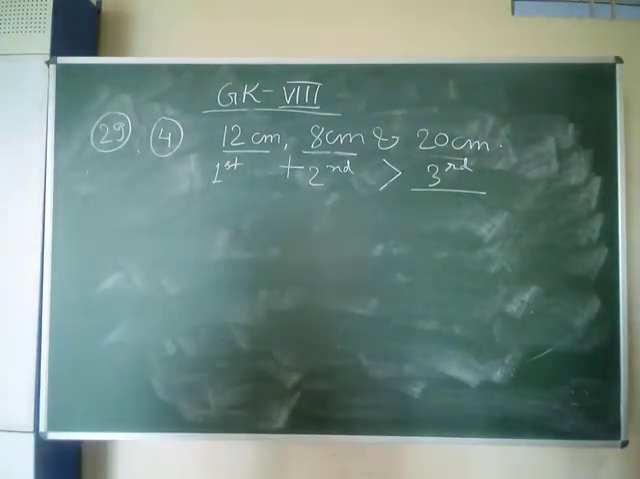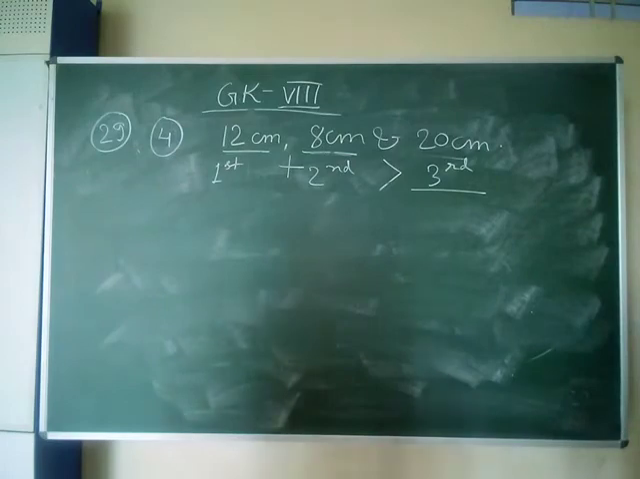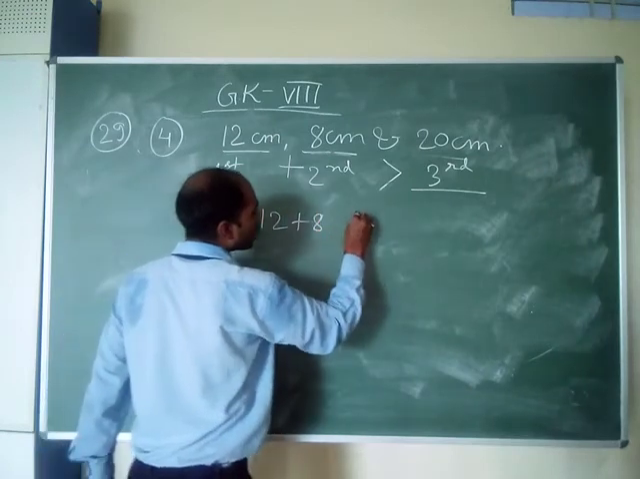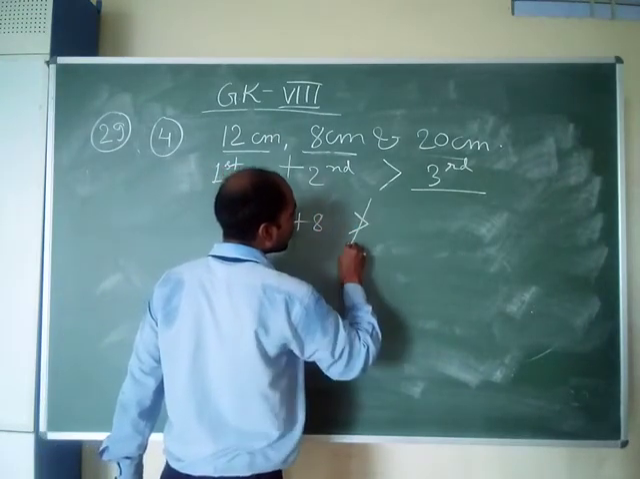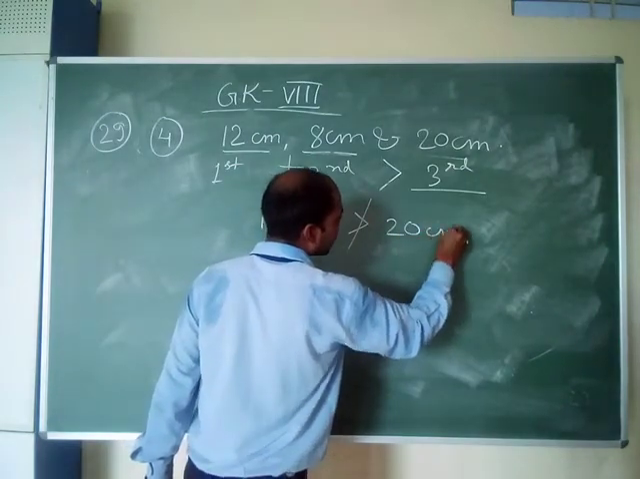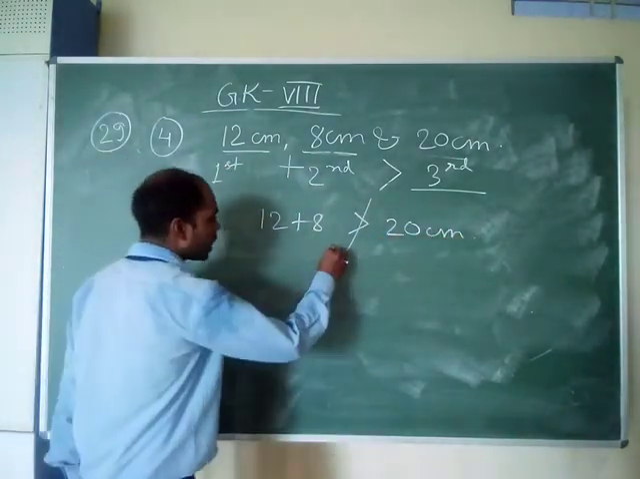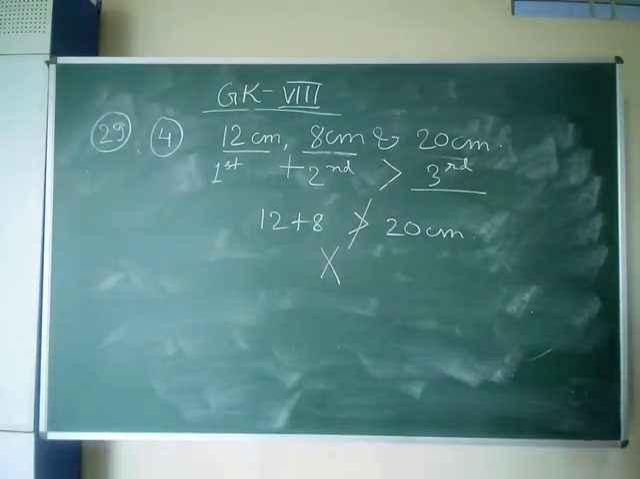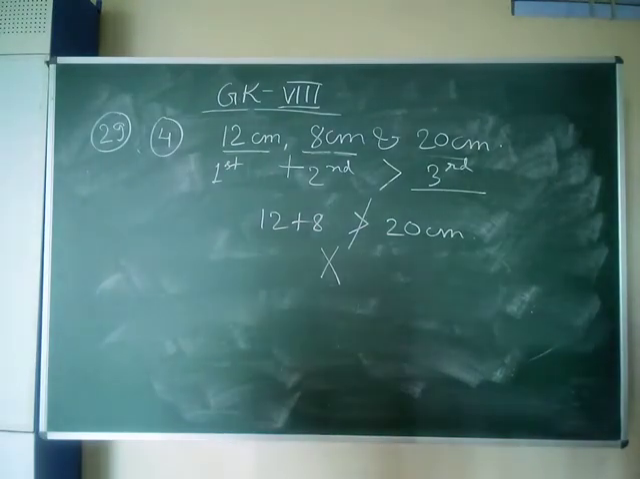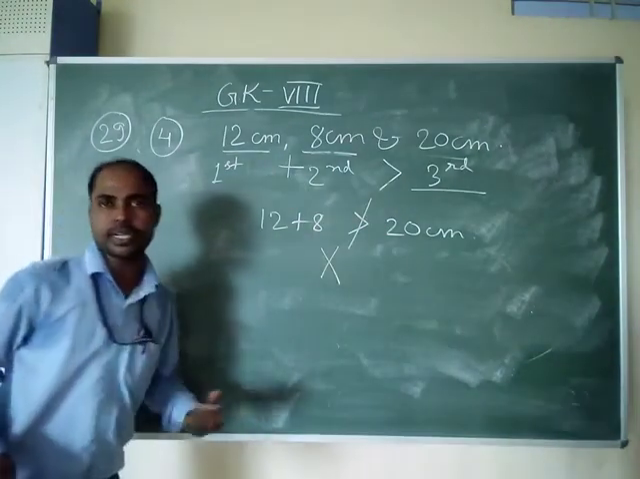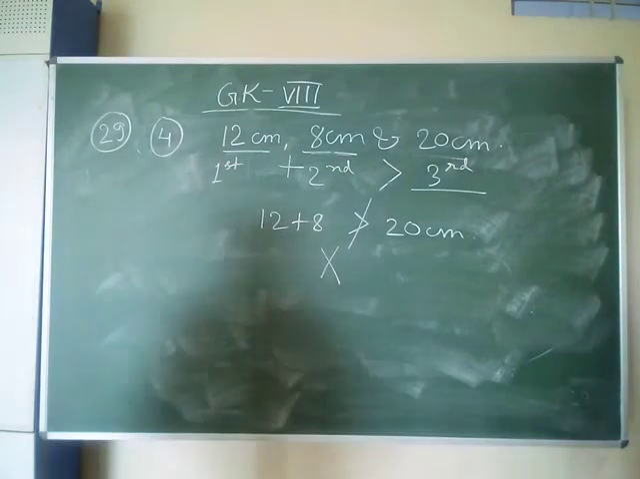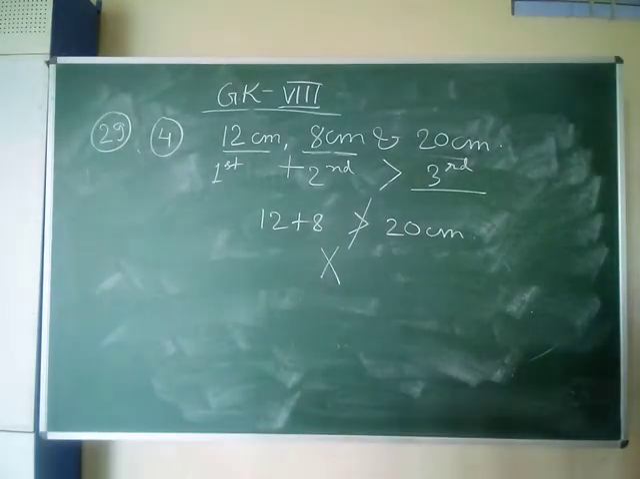Then only the triangle will be made. Because the sum of two sides, 12 plus 8, is not greater than 20 centimeter. It is equivalent to 20 centimeter. So we can't make the triangle under this circumstance. Simple. No triangle can be formed by using this measurement 12 centimeter, 8 centimeter and 20 centimeter. The sum of two sides should always be greater than the third side. Always remember this rule, golden rule to make the triangle.